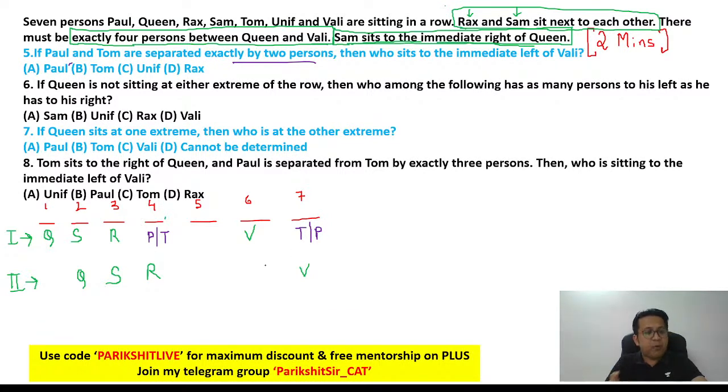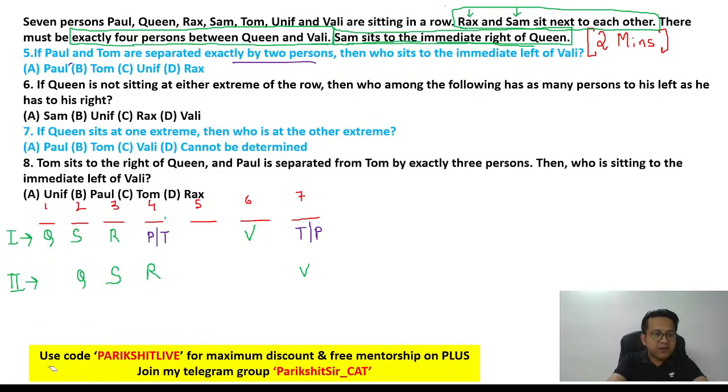In scenario 2, is it possible to have P and T separated by two people? Think about it. If either P or T comes at 1, there will be 3 people. Remember, the other guy can only come at 5. The problem is there would be 3 people between P and T. Not possible. So scenario 2 is not possible for question number 5, because the question says P and T are separated by 2 people, but in scenario 2 they will be separated by 3 people.